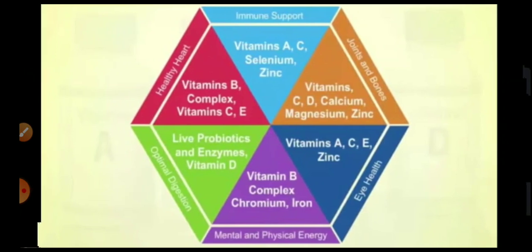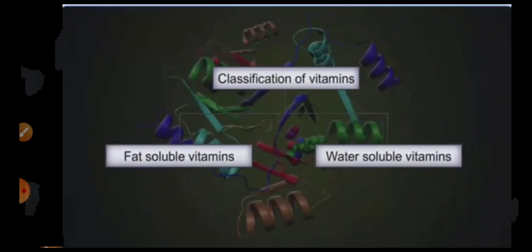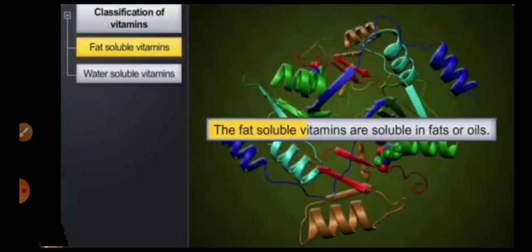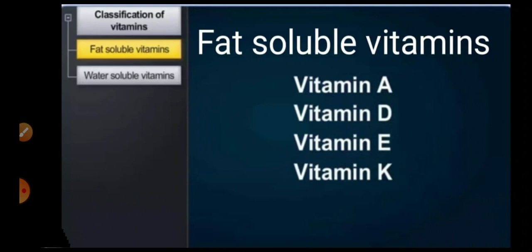So now let us classify the vitamins. Vitamins are classified on the basis of their solubility. They are classified as fat soluble and water soluble vitamins. Vitamins which are soluble in fat are called fat soluble vitamins. Do you know which vitamins are fat soluble? They are vitamin A, vitamin D, vitamin E and vitamin K. These are the fat soluble vitamins.